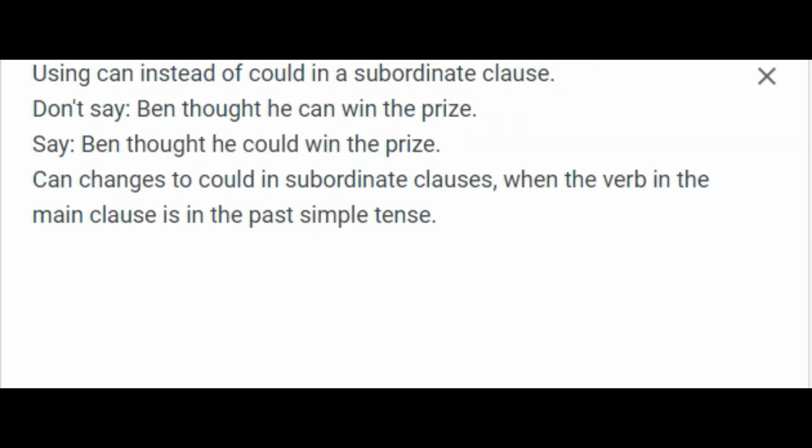Using can instead of could in a subordinate clause. Don't say, Ben thought he can win the prize. Say, Ben thought he could win the prize. Can changes to could in subordinate clauses, when the verb in the main clause is in the past simple tense.